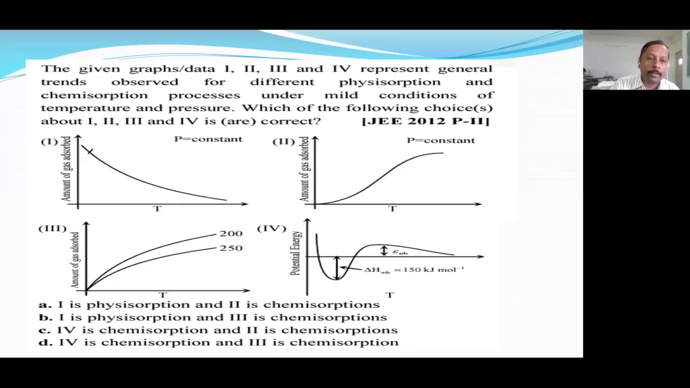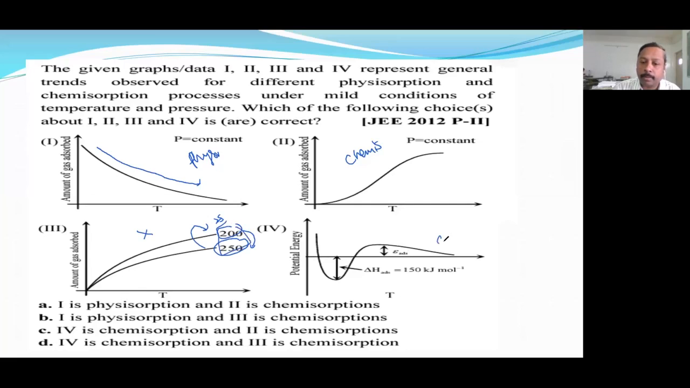So now at least you can check. See here in the first graph, as the temperature increases, the amount of gas adsorbed is decreasing. Therefore, it is of physisorption. And here temperature increases, gas adsorbed increases. Therefore, this should be of chemisorption. Here the problem is with this temperature. Higher temperature, higher will be the activation. So this should be 250, this should be 200. So that's why this is not applicable for chemisorption, because of this temperature it is not correct.